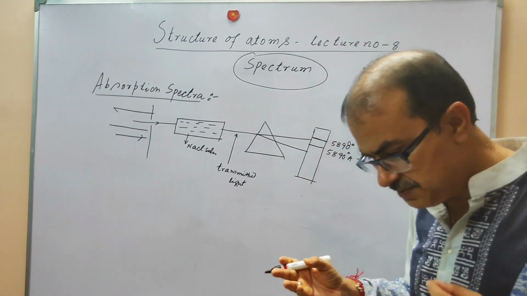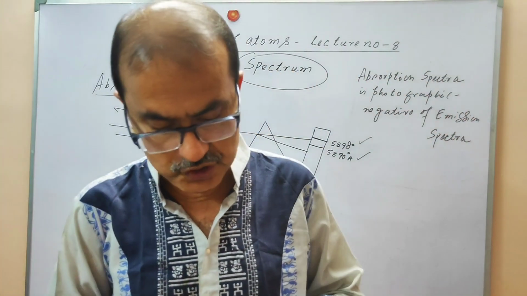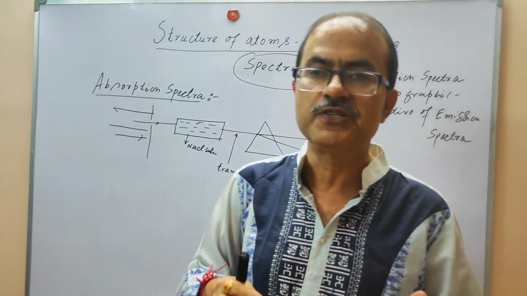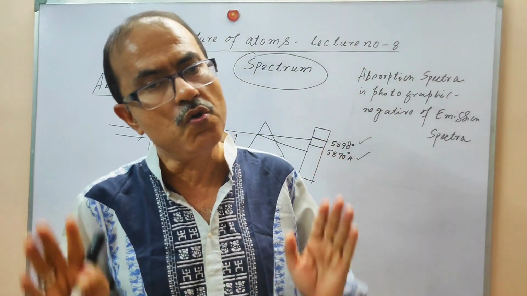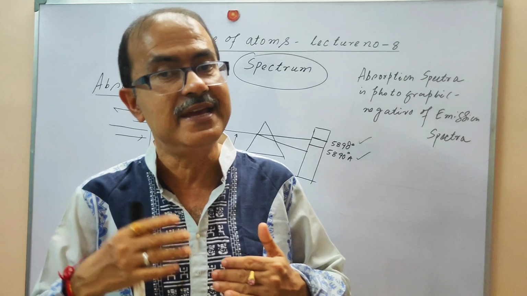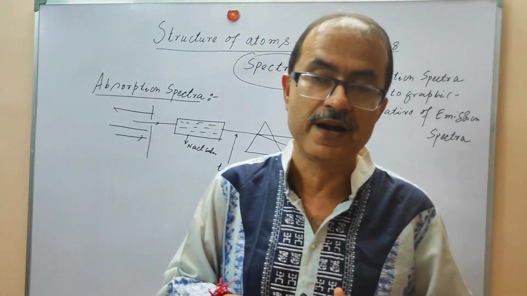So how do we differentiate between the emission spectrum and the absorption spectrum? The absorption spectrum is the photographic negative of the emission spectrum.